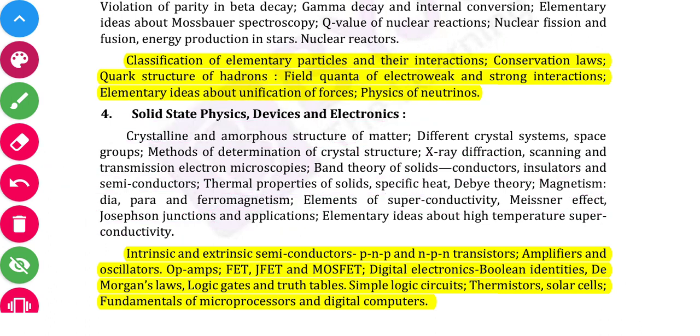Okay, so this is the syllabus for solid state physics.